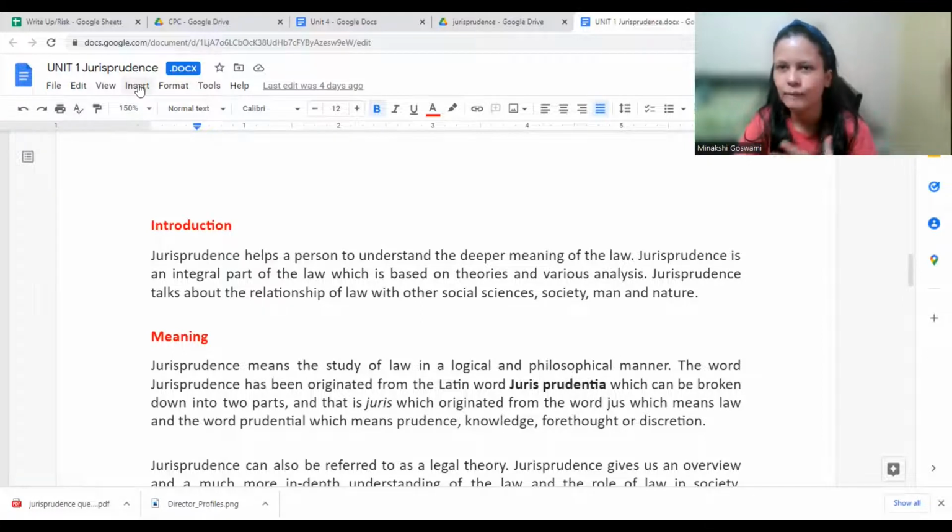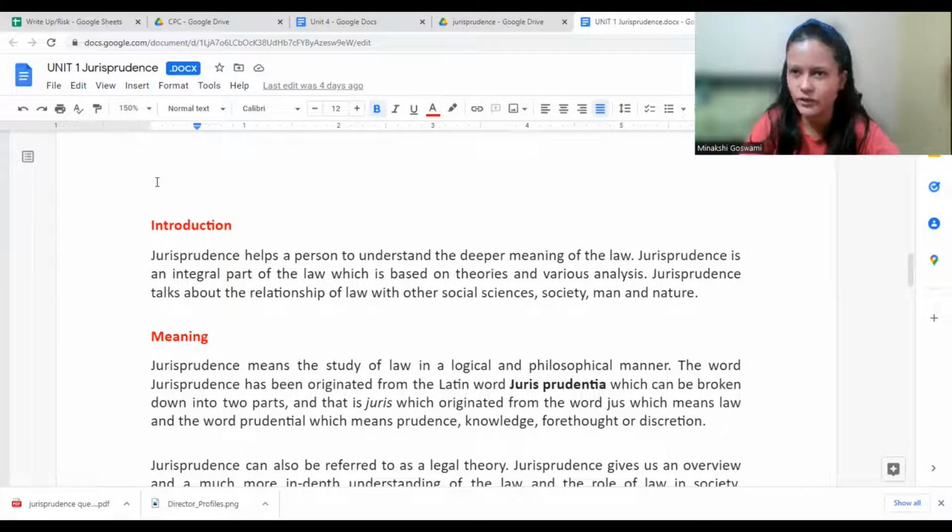Like we don't see punishments here, but we get theories of punishment. What is the reason of giving a certain type of punishment? Like that, we see different types of theories. Similarly, there are rights and obligations. What are the rights? If I am having a right, who will have a duty? What kind of a duty? All those theoretical concepts we get in jurisprudence.